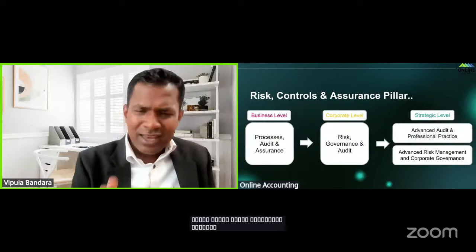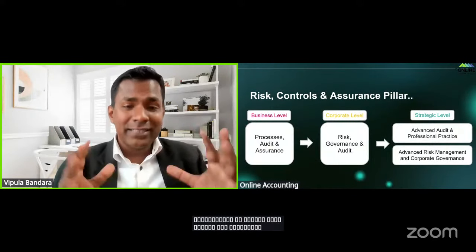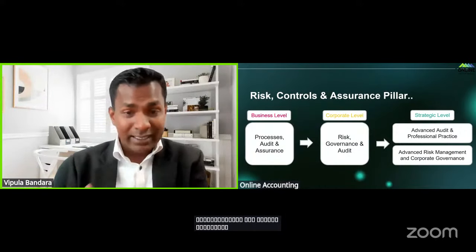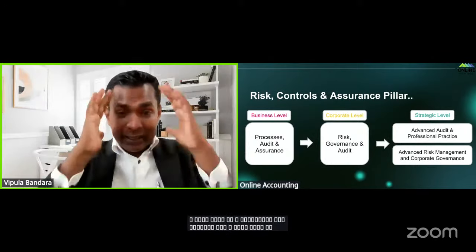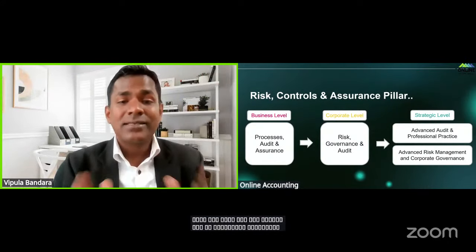In a simple way, don't get confused with the names: risk management, governance, professional practice. I will explain one by one clearly. Today, I will not be able to explain everything, but later. Today, I will give you an overview. But keep in mind that there is a separate auditing pillar which has three subjects.